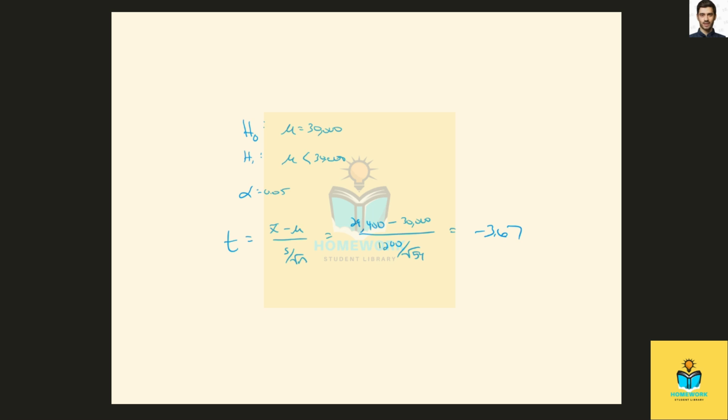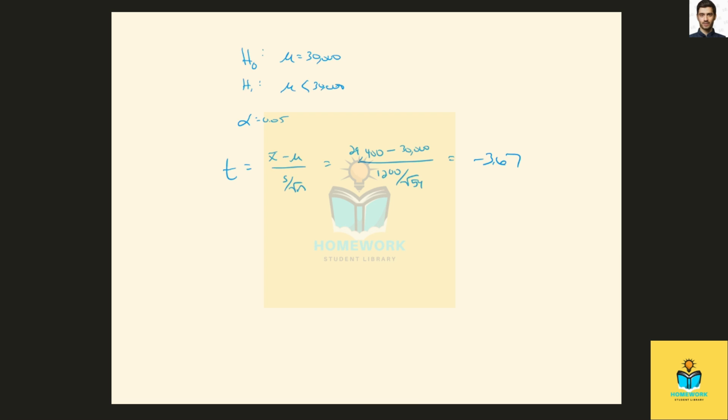Then we determine the critical value, or p-value. Since we're performing a one-tailed test looking for evidence of a smaller mean, we need to find the critical value, or p-value, for a one-tailed test at an alpha of 0.05. Using a t-distribution table or statistical software, we can find a critical value for a one-tailed test with degrees of freedom of 53.